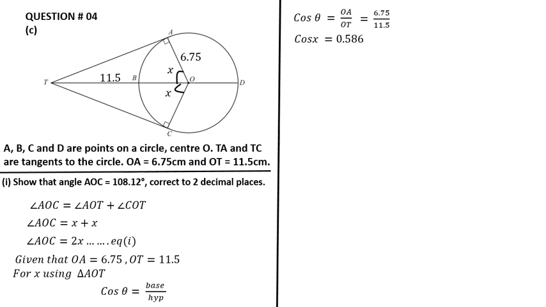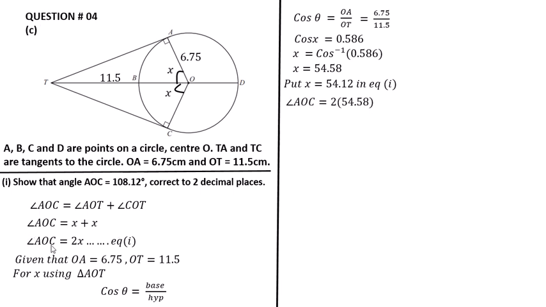We have to calculate the value of X. So cos shifts to the other side and becomes cos inverse. Cos inverse of 0.586 gives X equal to 54.58. Put X equal to 54.58 in equation number 1.